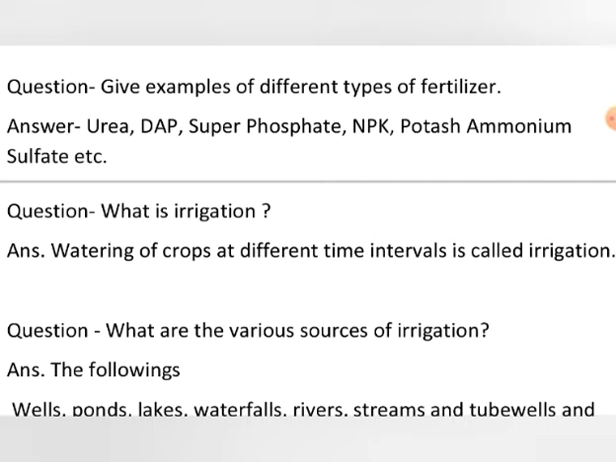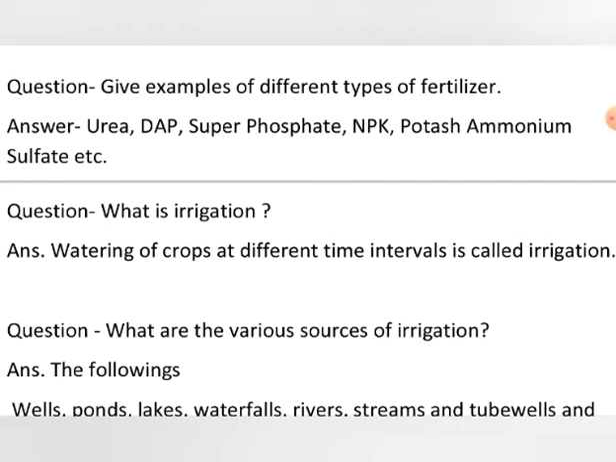Now there is the fourth step. It is irrigation. The watering of the crop at different time intervals is called irrigation. Just like we take water many times in a day, similarly, plants also need water because there is a process, photosynthesis, in which they take water from soil and carbon dioxide from air. So water is an essential component which a plant requires for photosynthesis and some other activities.